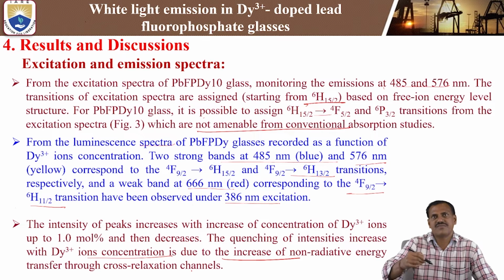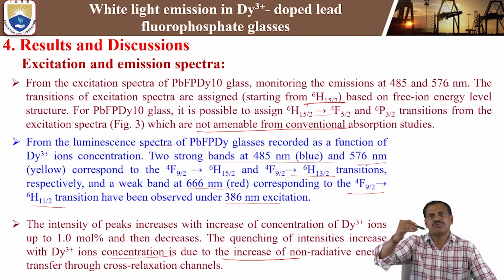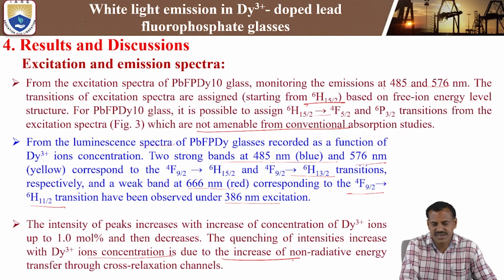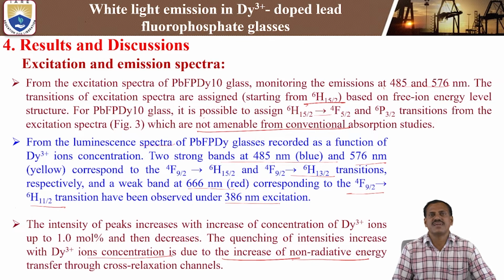Whenever we increase the concentration up to 1 mole percent, the intensity increases with increasing concentration. After that, it decreases, and that is where quenching starts. At higher concentrations beyond 1 mole percent, the luminescence intensity decreases, mainly due to non-radiative energy transfer through the cross relaxation channels. So we are going to discuss that in the next slides.